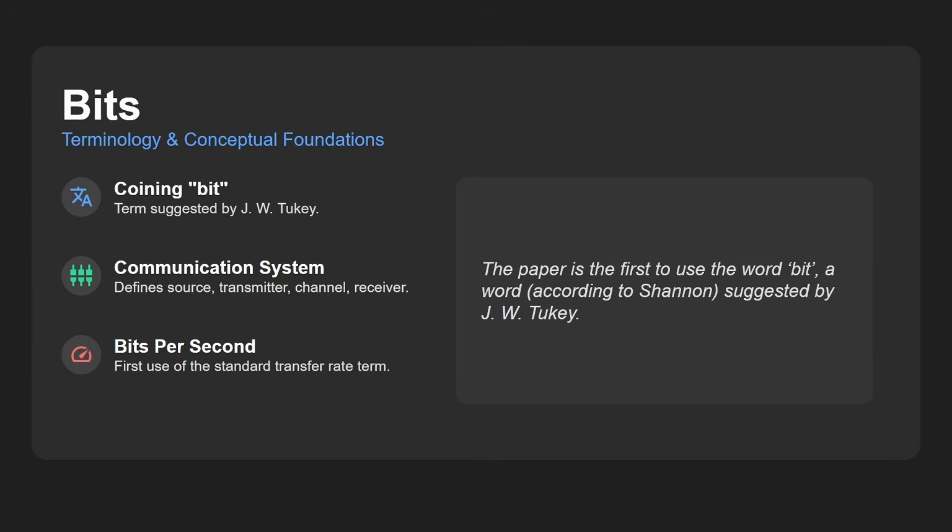And he was the first person to talk about bits per second. So today we talk about megabits per second or kilobits per second, or occasionally bits per second, depending on what you're looking at. And that was a phrase that was written in this 1948 paper, and we use it all the time today when we're talking about communication. But again, someone had to be the first person to get this stuff down and understand what it meant.